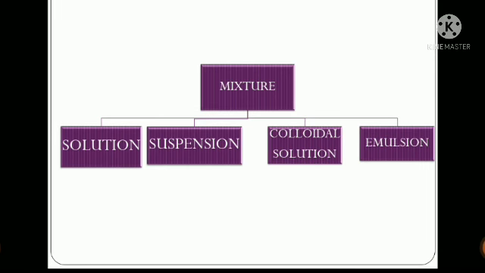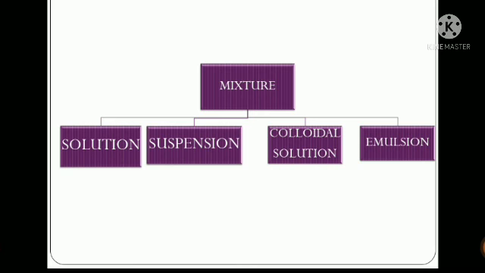Emulsion is not very important or not discussed in your course. So we will be looking mostly at solution, suspension and colloidal solution. These 3 types of mixtures we will study in detail in our next class, where I will be discussing solution.